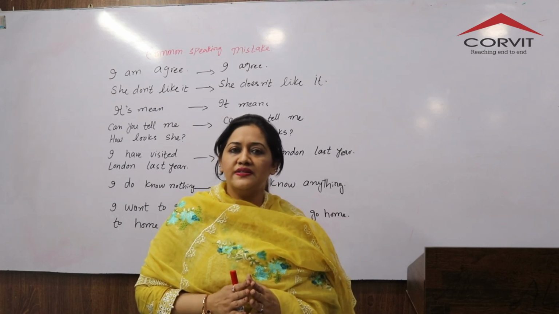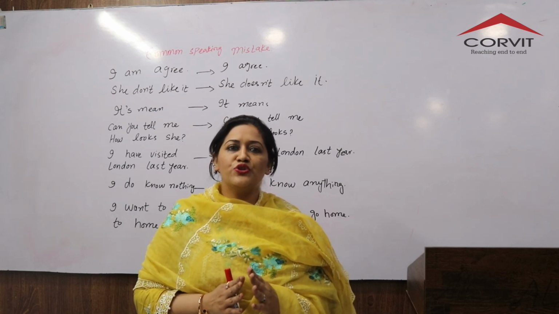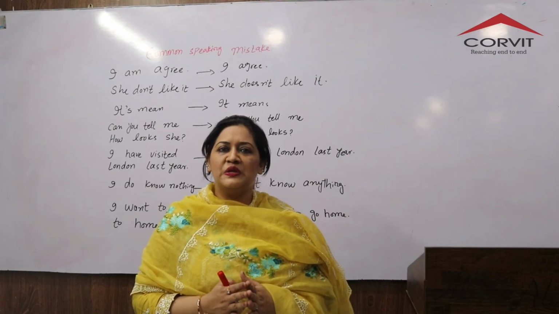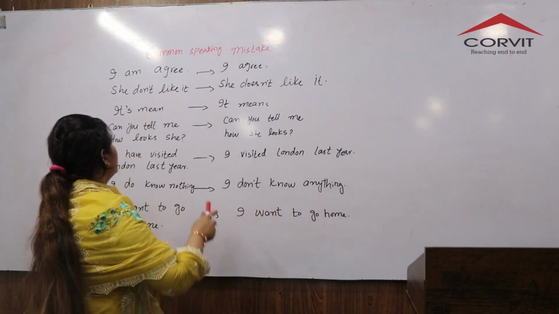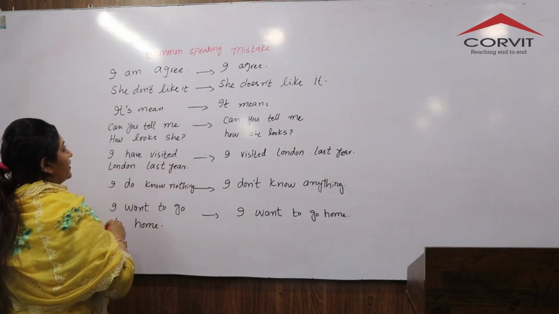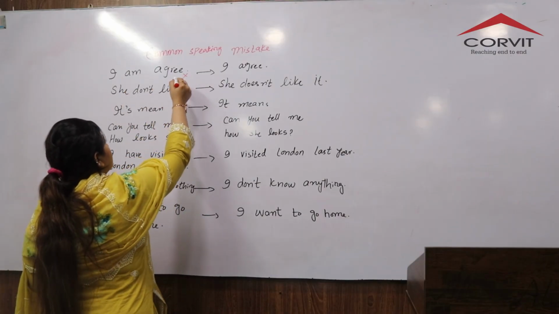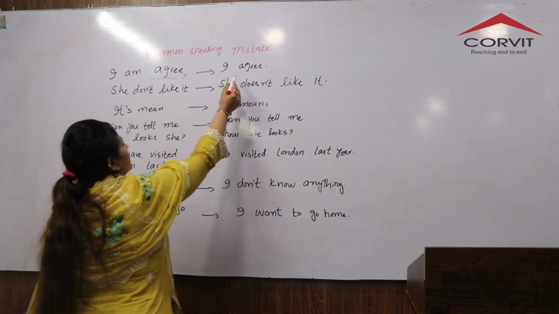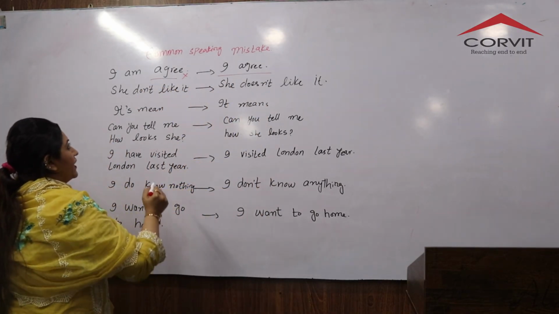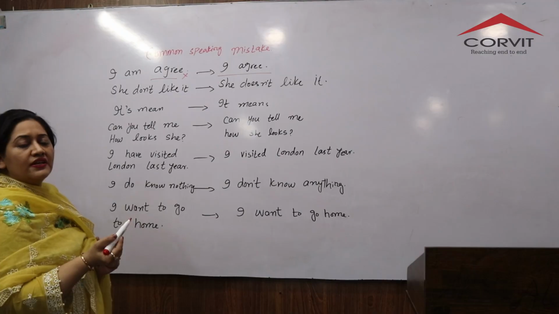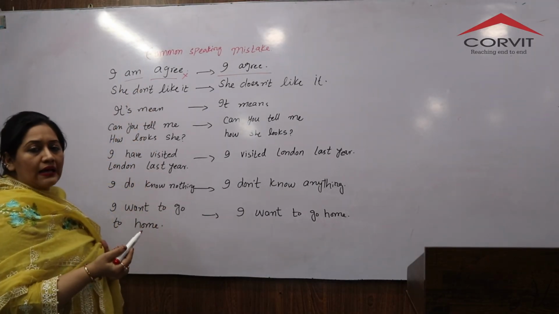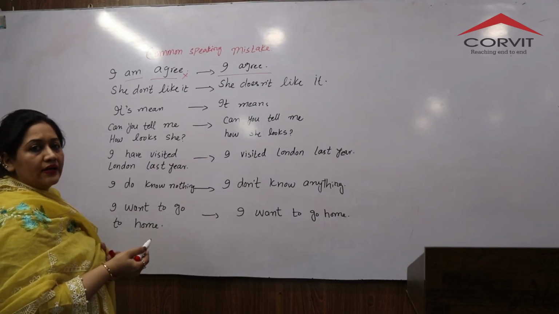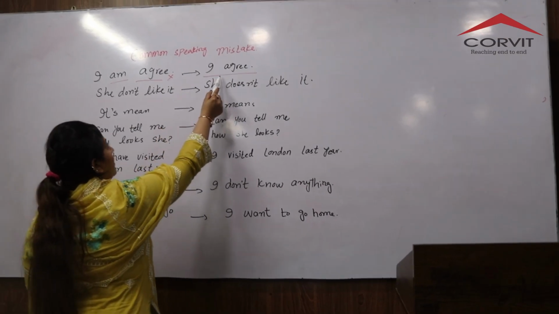Video, I'm gonna discuss some sentences in which we commonly make mistakes while speaking. So let's look at them and their correct versions. Number one is "I am agree." This is a wrong sentence. Instead of saying "I'm agree," you must say "I agree." Okay? Because this is indefinite tense, so we don't use am or is with I. Okay? So this is "I agree."